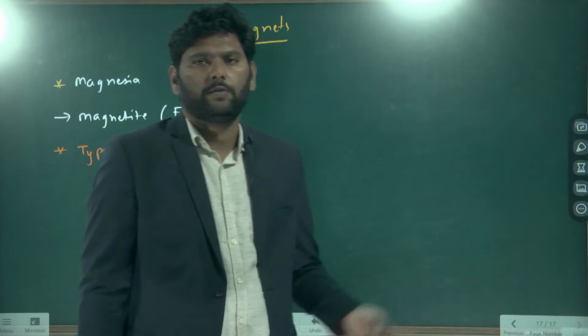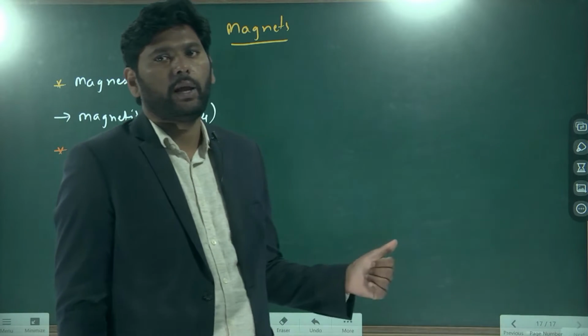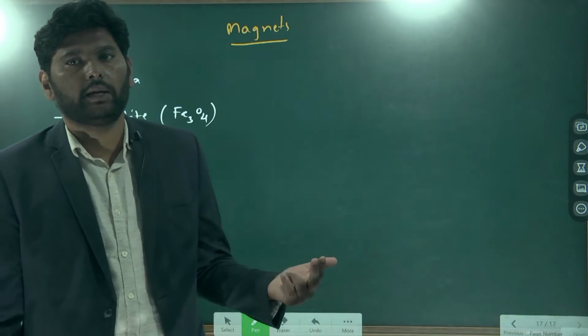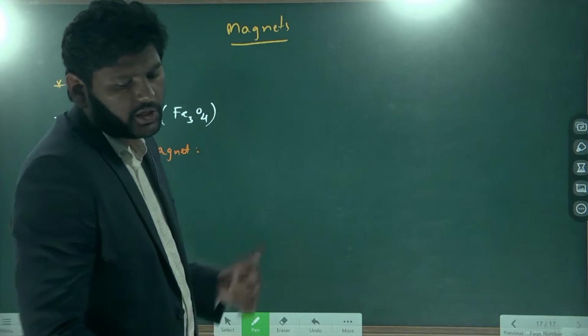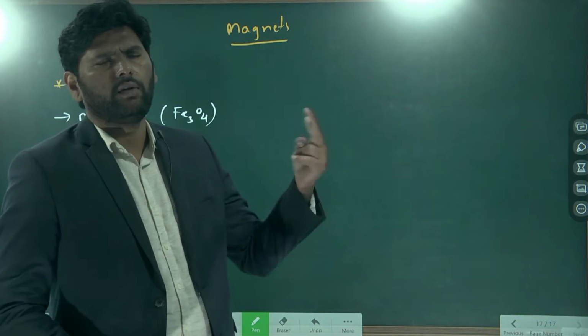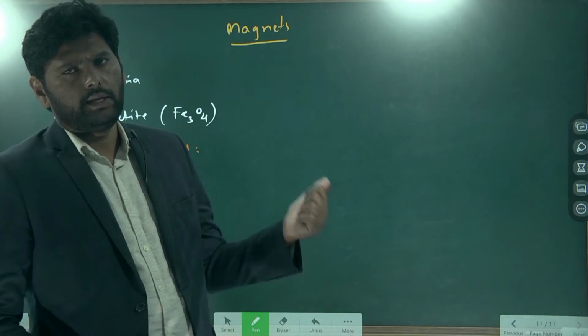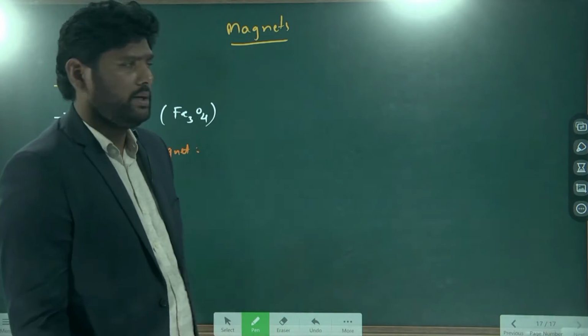Broadly, we can divide them into two types. One is natural magnets, and the second one is artificial magnets.